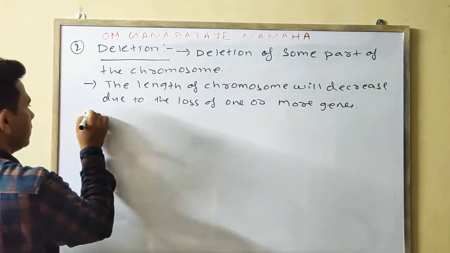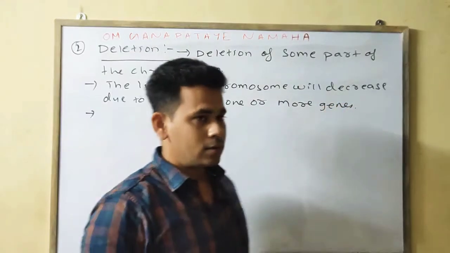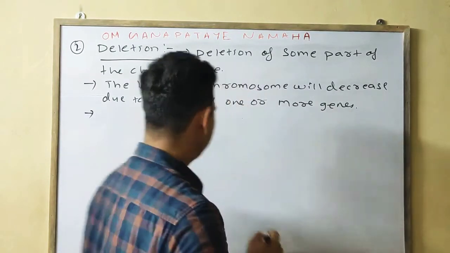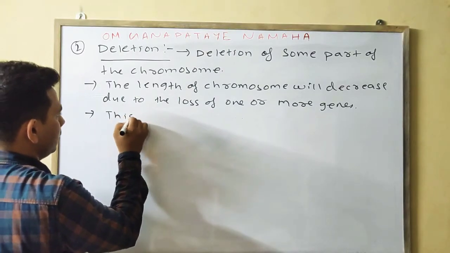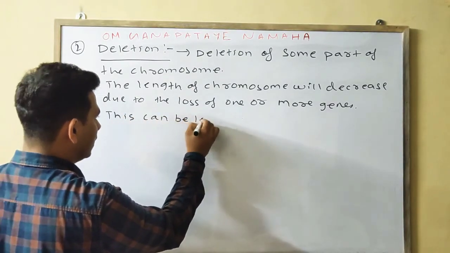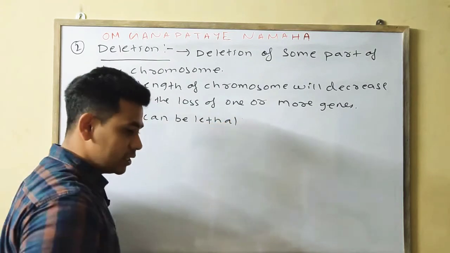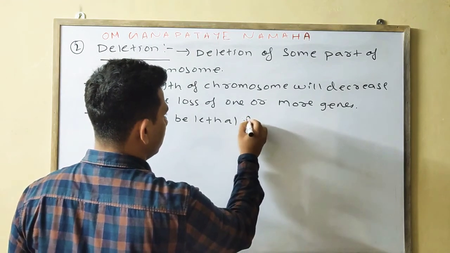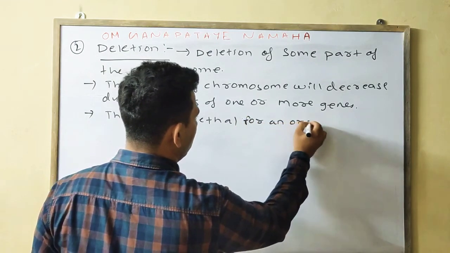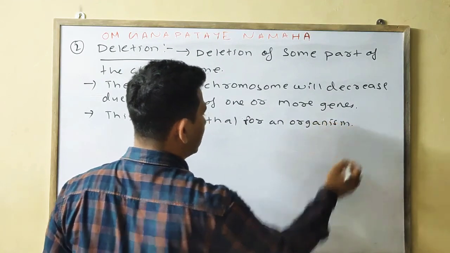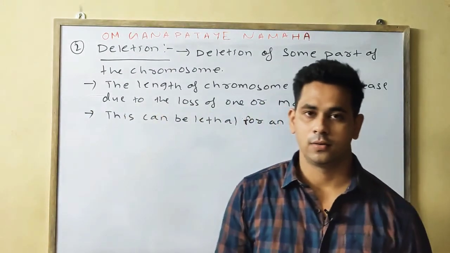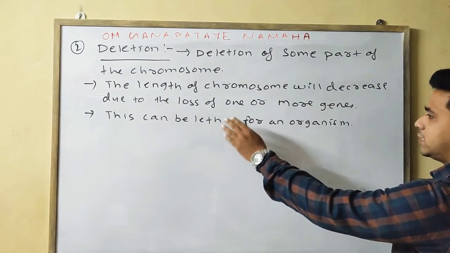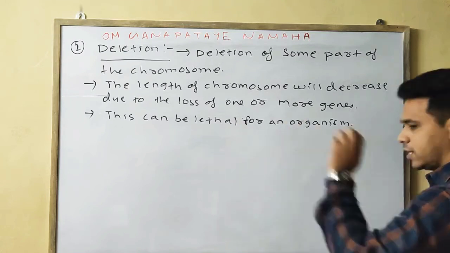Okay, and the third and most important point is, this can be lethal for an organism. Lethal means it is very dangerous, or it may lead to death. Okay, in the case of duplication, it is not lethal, but in the case of deletion it is lethal, means it is very dangerous and also leads to death.